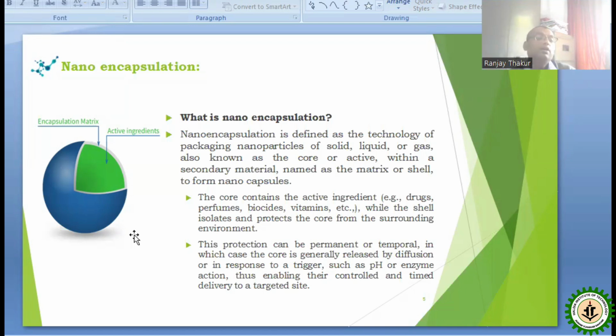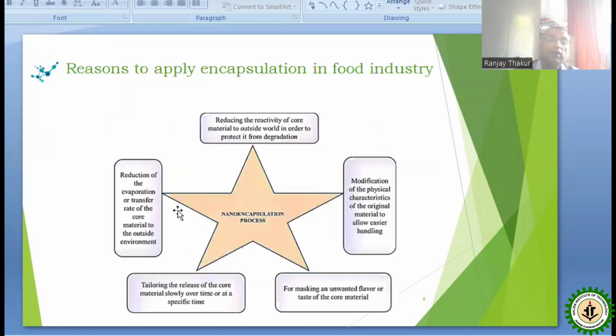In that case, if we encapsulate those drugs and then the drugs are targeted, then the targeting possibility increases. That means previously, those which were facing disturbances in reaching the target, now due to encapsulation that becomes easier, and they easily reach the target and do their activity. So those were the reasons to apply encapsulation in the food industry.